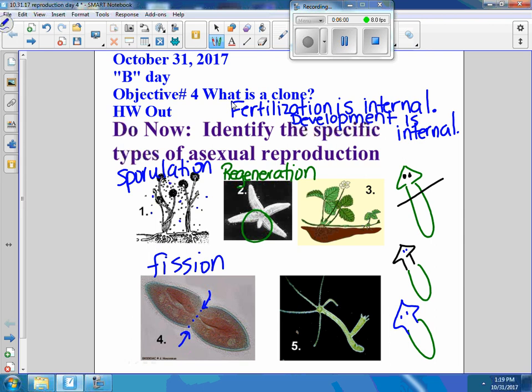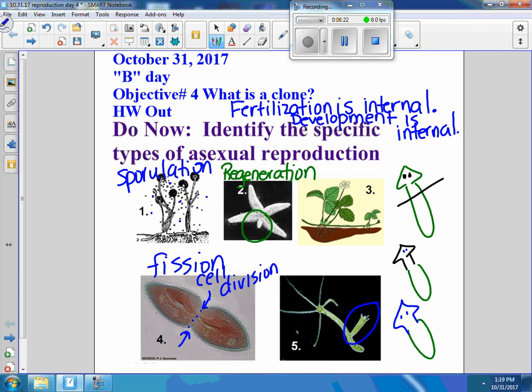Do you remember the term that describes cell division in humans? What's it called, Samantha? Excellent job. Mitosis. This is cell division. Fission is division. And this one, fission is division, and mama had a baby and the baby popped off. This baby is popping off.